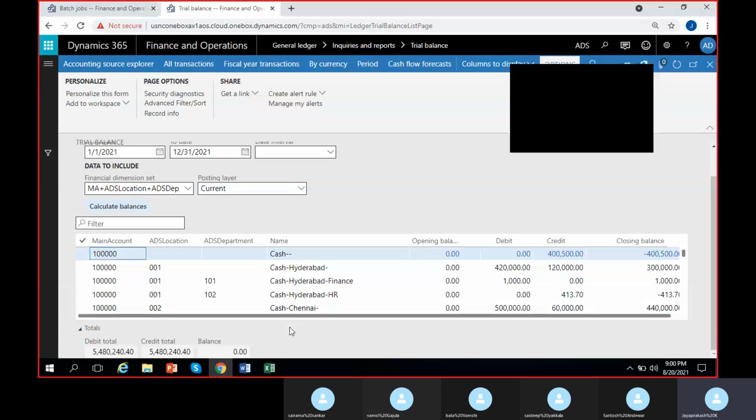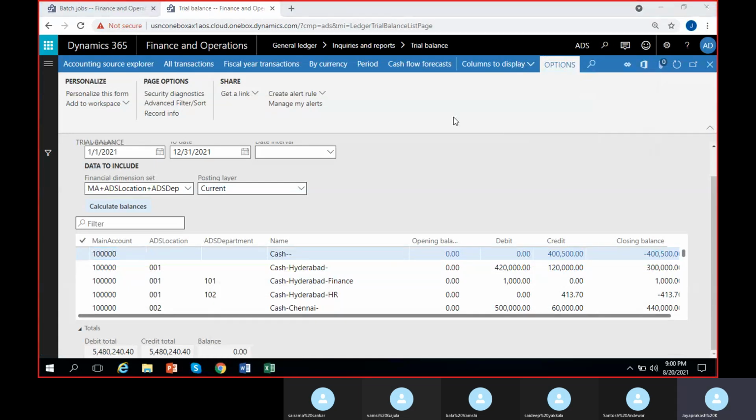Sorry for that. Okay, this is how we can check the balances in the dimension using the dimension sets. We can also use this to generate a report, so we will see that in the next class or next to next class. Okay, generation of dimension set report we have.